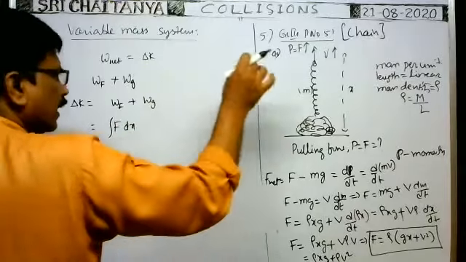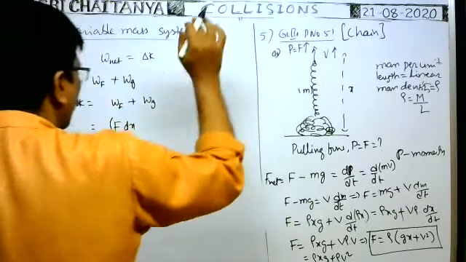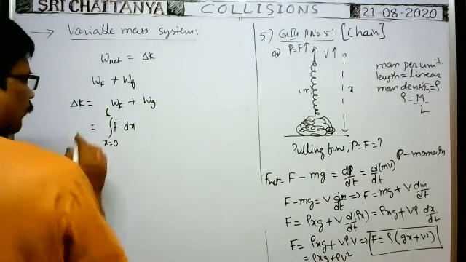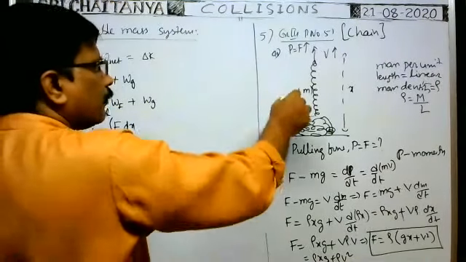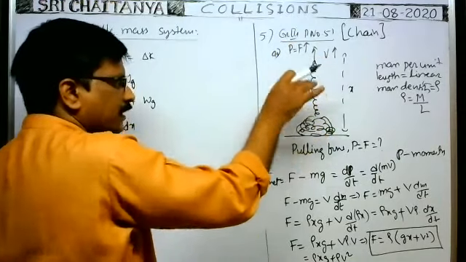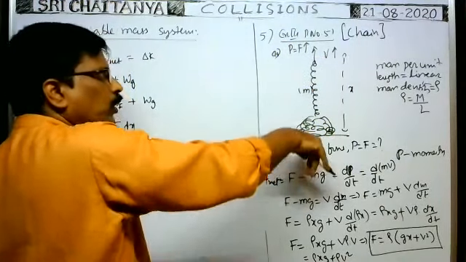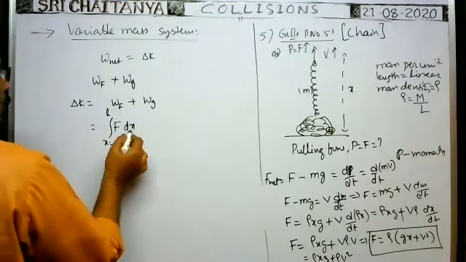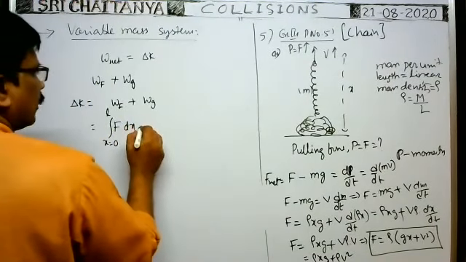To pull the total length of the chain upwards, between the limits x equals 0 to x equals L, the total work done by the pulling force is integral of F dx from x equals 0 to L, plus